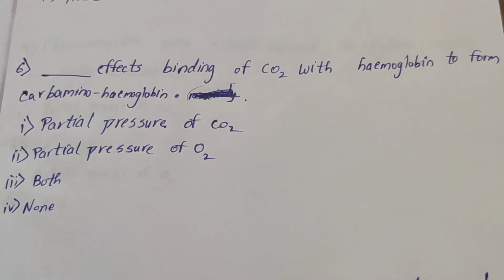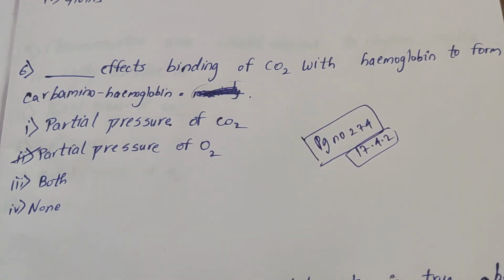Coming to the next question, which dash affects binding of CO2 with hemoglobin to form carbaminohemoglobin? It is a line of NCERT. Coming to the first option, that is partial pressure of CO2. Second is partial pressure of O2. Third option is both. Fourth option is none. Pause the video and try to check the answer. And the answer is second option.